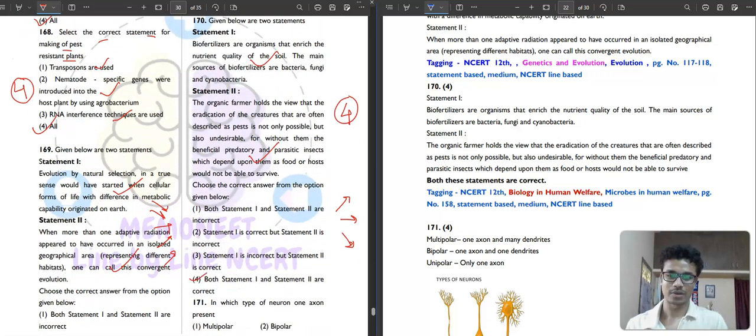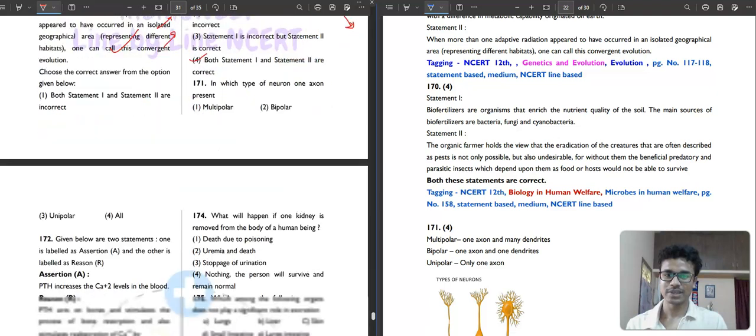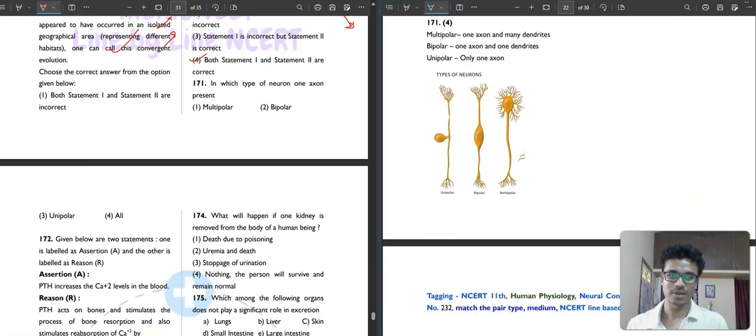Then 171. It is saying that in which type of neuron one axon is present. Let's see here the diagram. Very good diagrams are given. So, here multipolar, one axon, many dendrons. Okay, here is a multipolar. You can see one axon, many dendrites. Bipolar, one axon, one dendrite. Bipolar here, one axon, one dendrite. Unipolar, only one axon. Okay. So, it will be your unipolar. So, third option.